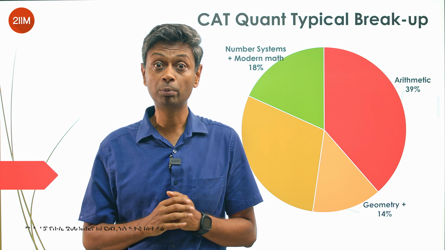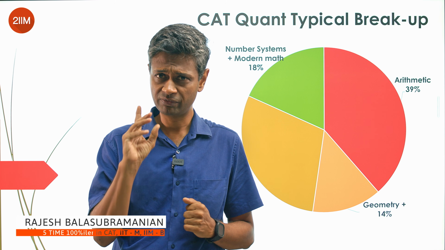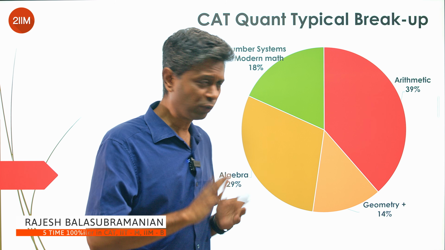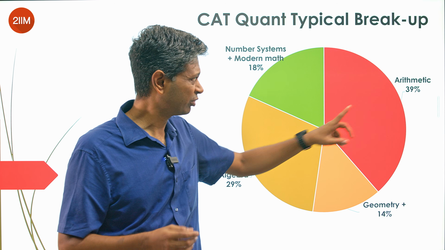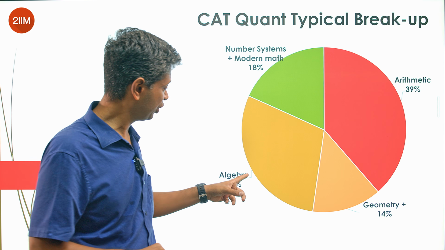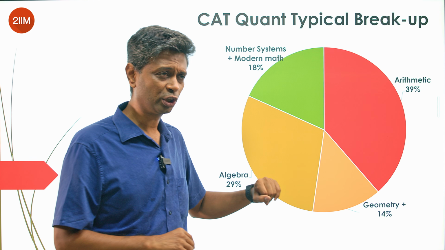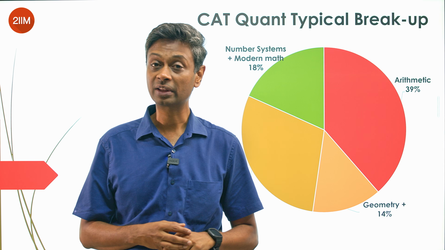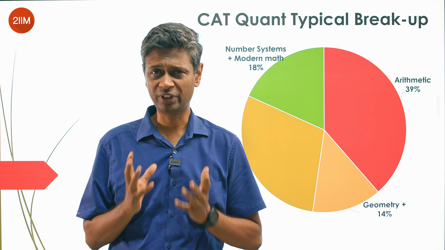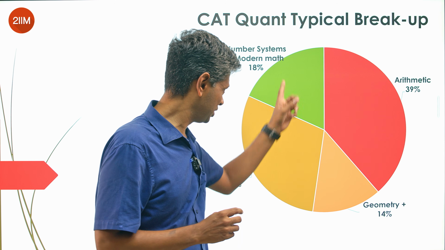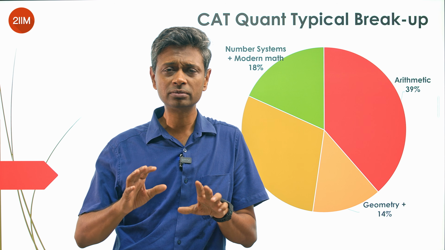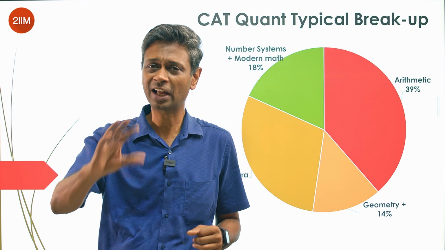We're going to talk about how to prepare for algebra, and very important, how to prepare for algebra. Before that, some context. If you look at quant, it breaks up like this: 40% nearly to arithmetic, 30% nearly to algebra, 15% to geometry, 20% to number systems and modern math. Remember, this is broad classification. There are some topics and questions that will sit here and here, here and here.